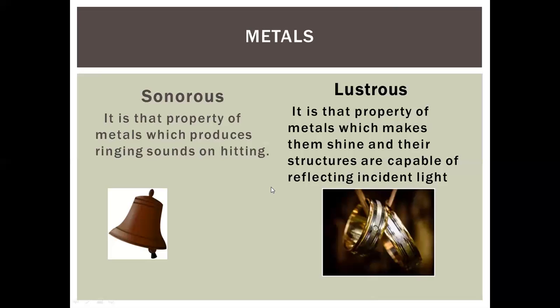Bouncing back of light is called reflection. So metals reflect light, or they shine. Most metals like gold, silver, brass and copper have a great property of luster. Luster is the property which makes metals shine.